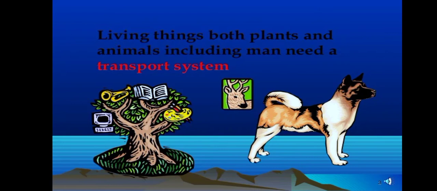In biology, transport is a life process in which a material absorbed or made in one part of the body of an organism is carried to other parts in its body. We have learned earlier that all the living organisms need a continuous supply of different materials such as food, water, and oxygen for their survival. These materials must reach the various parts of an organism where they are needed.